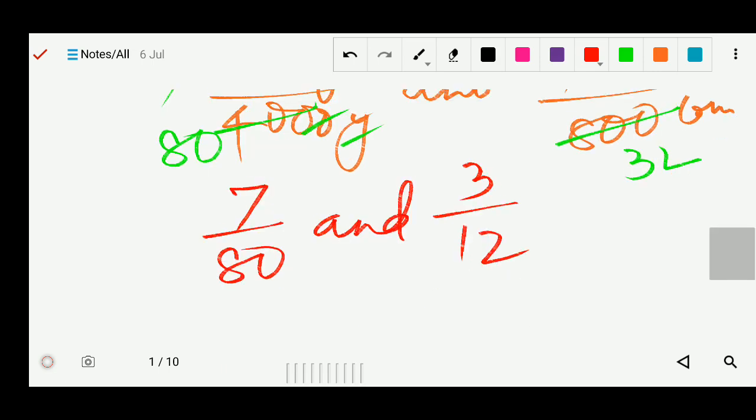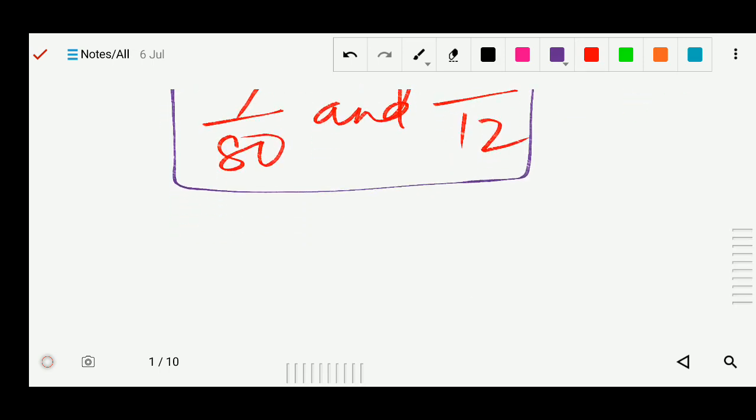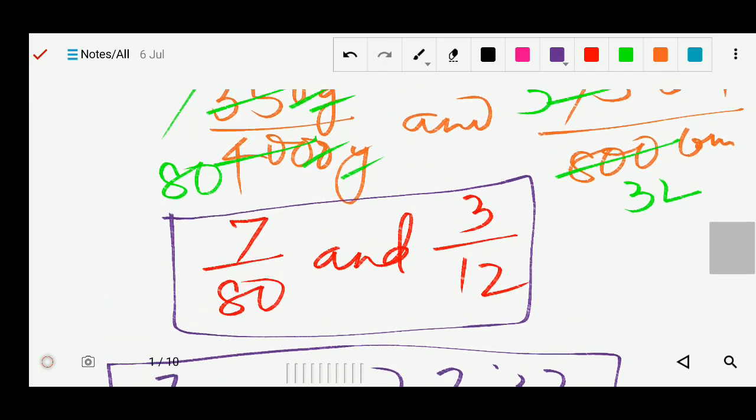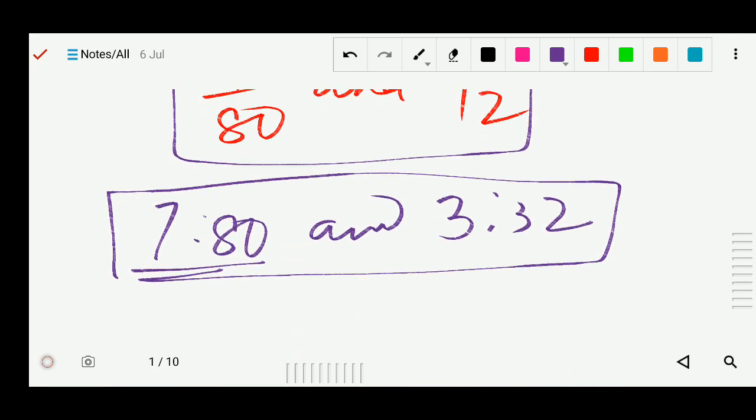So you can see, are these two ratios same? 7 is to 80, and that is 3 is to 32. Is it they are same? Just see it. No, they are not same. So they are not in proportion.